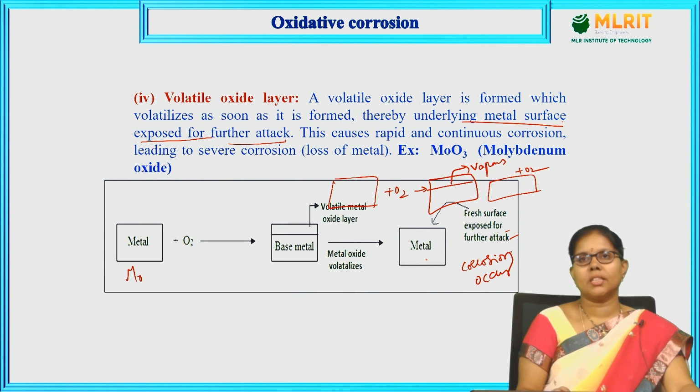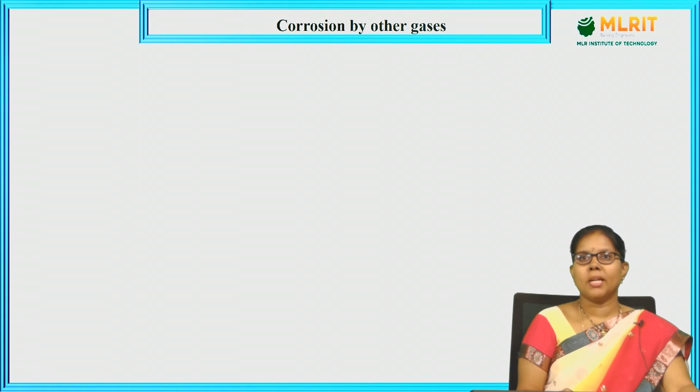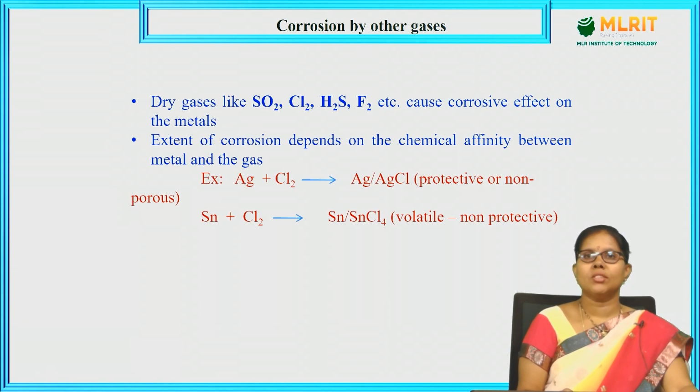Again the layer was ready for the further attack of oxygen. So, corrosion occurs continuously till the metal was completely evaporated. Let us do the next type of dry corrosion: corrosion by other gases. Till now we have seen corrosion by oxygen. Now corrosion by other gases.